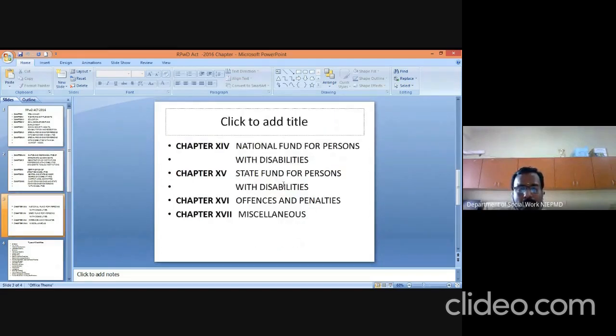Then chapter 14 deals with the national fund for persons with disabilities. Under this chapter, the central government provides a fund for organizations which provide service for persons with disabilities, for the upliftment of their lifestyle. These aspects are covered by chapter 14. Chapter 15 deals with the state fund for persons with disabilities.